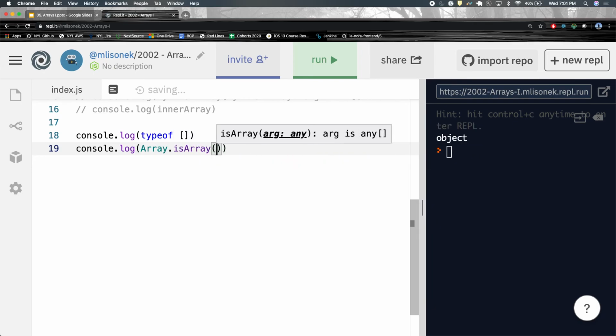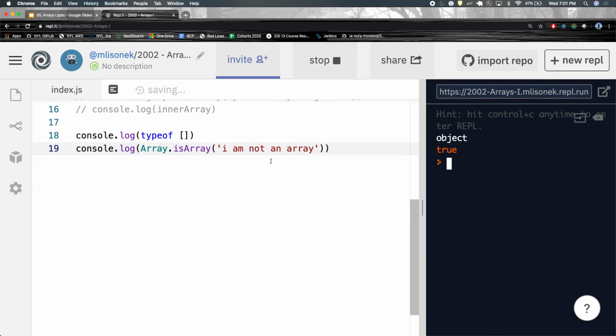Invoke that, and you pass in whatever you want, and it gives you true or false. So I passed in an array, so that is true. If I passed in a string, I am not an array, we get false.